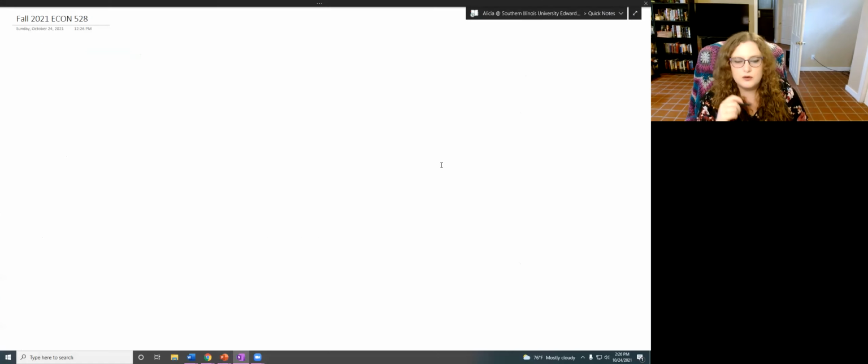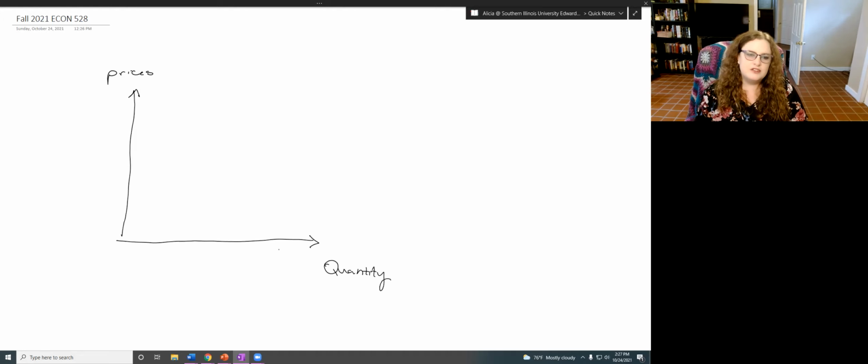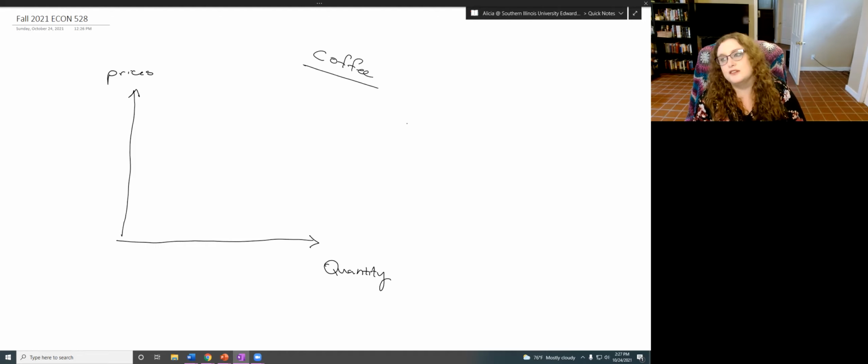So let's say that we have a graph looking at the relationship in between prices and quantities. So we always in economics have prices on this vertical line, which might seem counterintuitive. It's actually the one thing that people in introduction to economics mess up the most often, switching the prices and quantity line. Along the bottom right here, we'll have quantity. So this measures at the bottom how much we want of something, while along the side is what price it costs. So let's say that we have a market for, I don't know, coffee, because my mind's always on coffee.